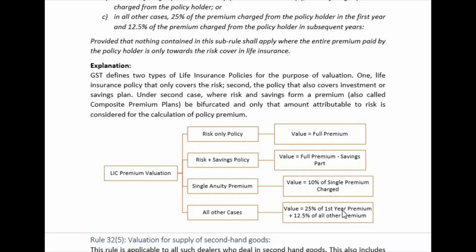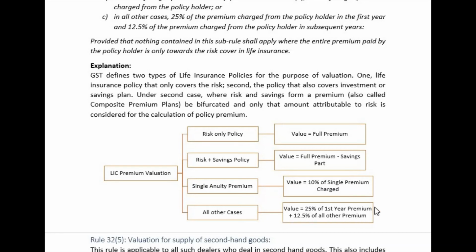We are speaking about first year premium and not first premium. First premium can also be given in the first month. So for the first year we are going to consider all those 12 months' premium, add that, and 25% of it, and 12.5% of all other premium.